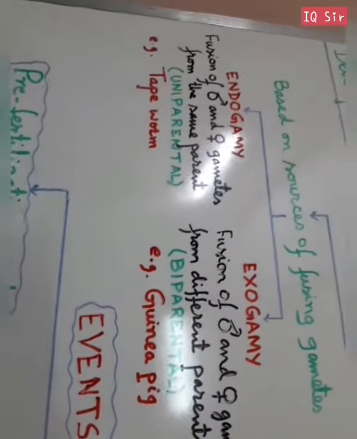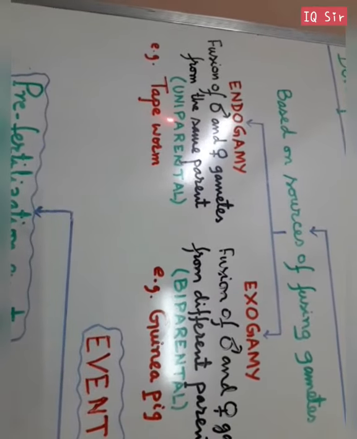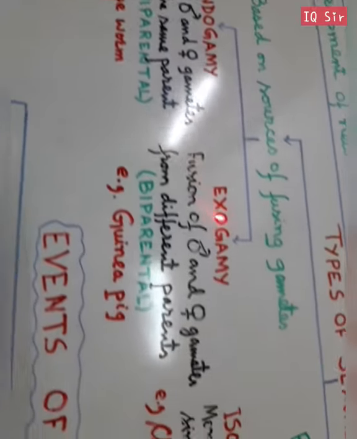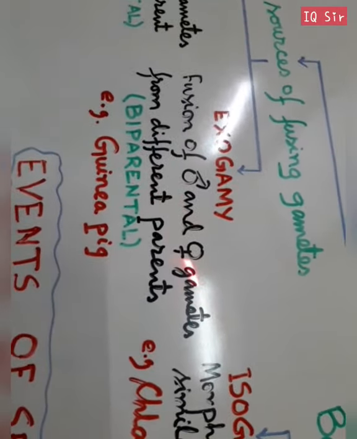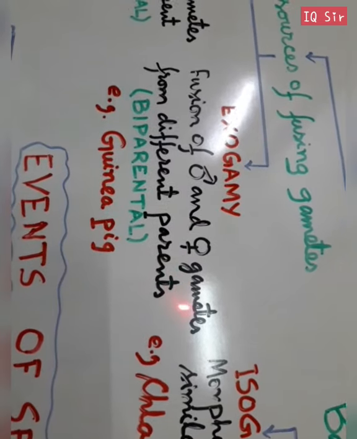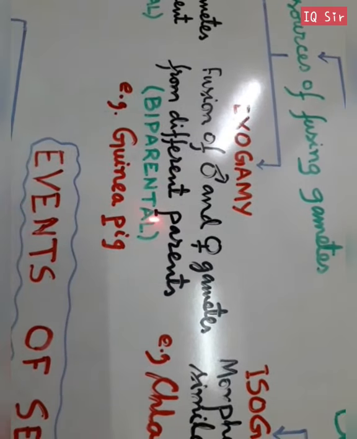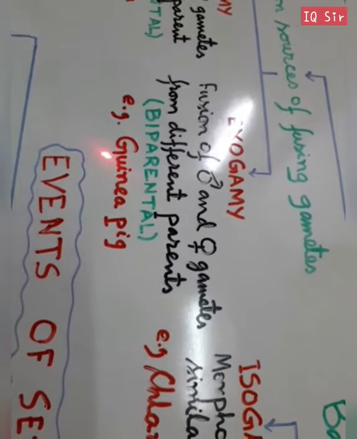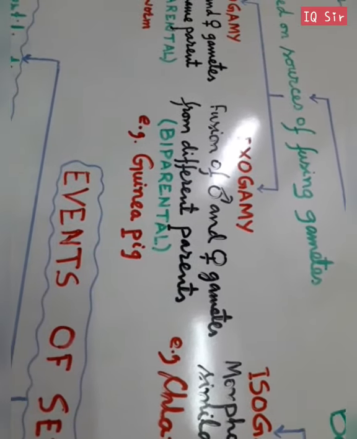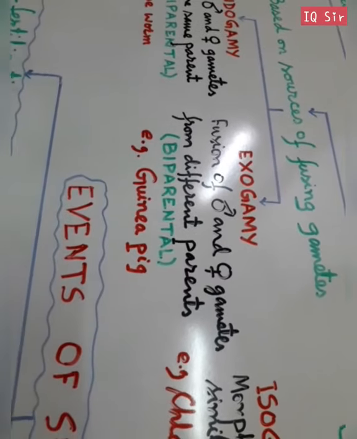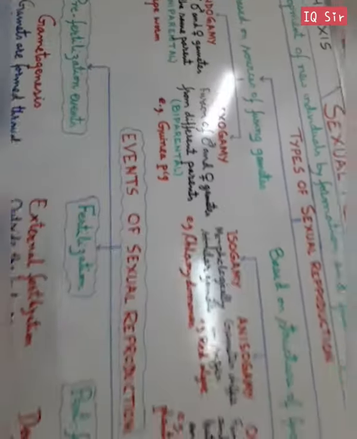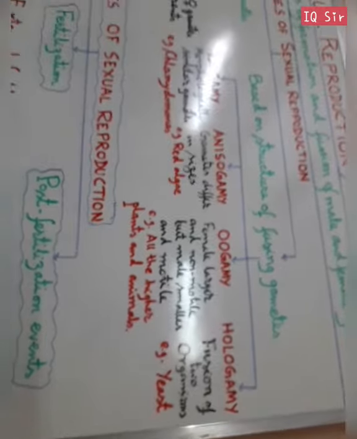It is also called uniparental. On the other hand, exogamy is fusion of male and female gametes from different parents. It is also known as biparental, as you have seen in many mammals, for example guinea pig, rabbit, and even the human being, where two parents are there.